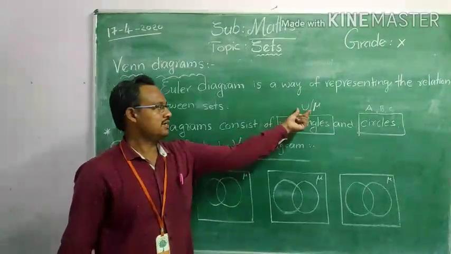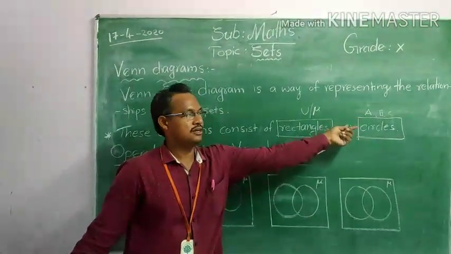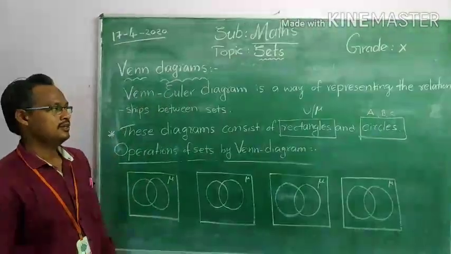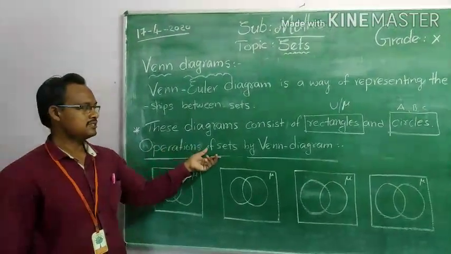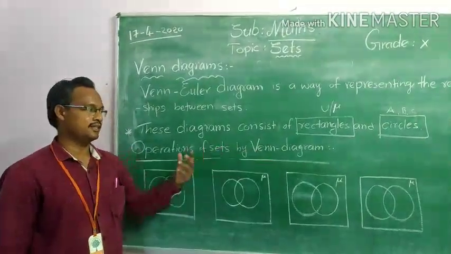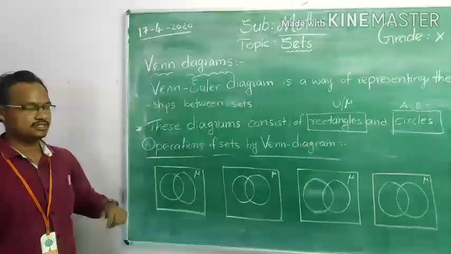So the universal set is represented by rectangles, and the subsets are represented by the letters A, B, C. Now, the operations of sets by Venn diagrams. We will show their operations by Venn diagrams.